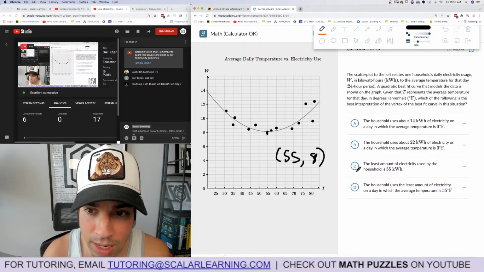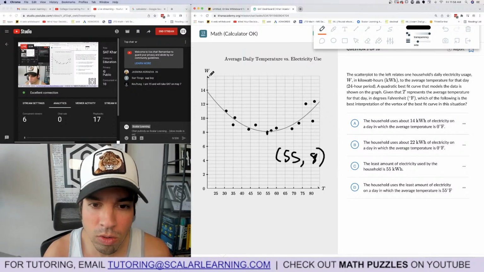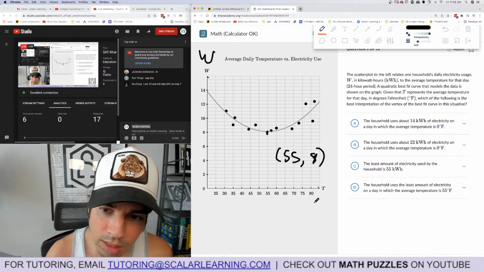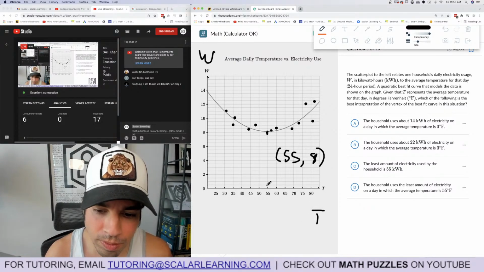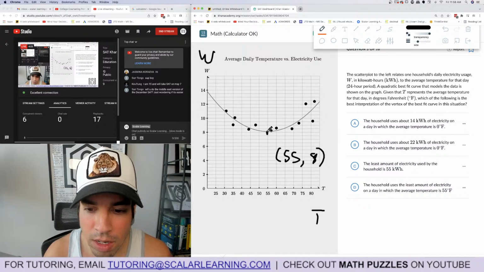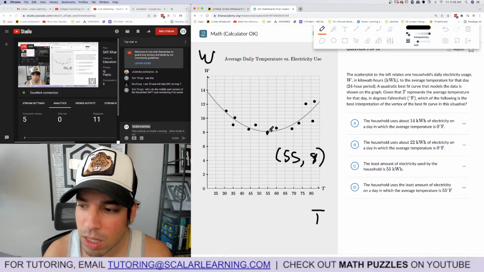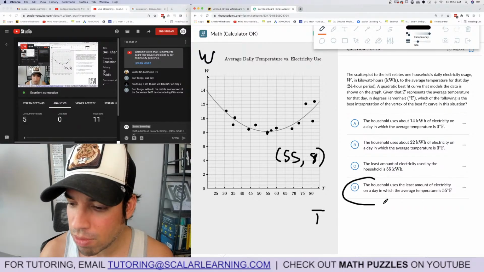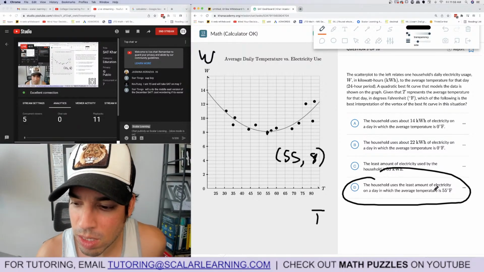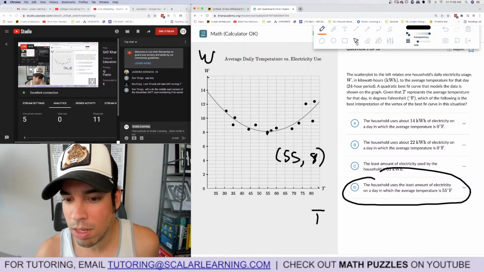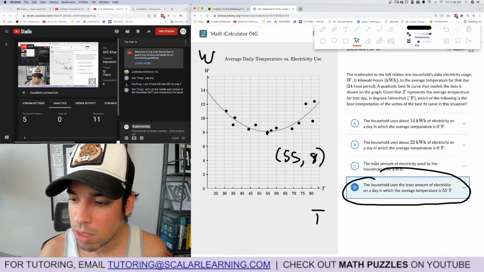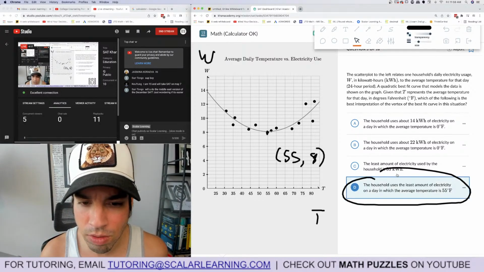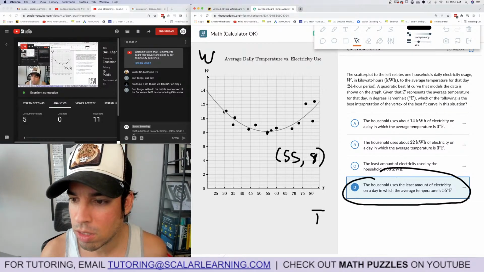This axis is watts, and this is the temperature. What they're saying is that at 55 degrees, you're using the least amount of electricity. The only choice I see with 55 is this one: the household used the least amount of electricity on a day in which the average temperature is 55. That looks about right. What else did they say? That doesn't make sense, 55 kilowatts, because kilowatts is here.